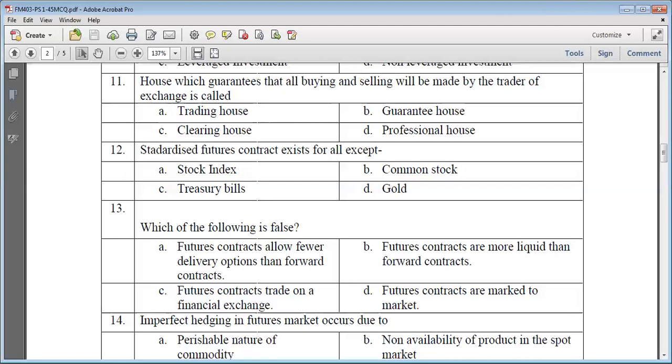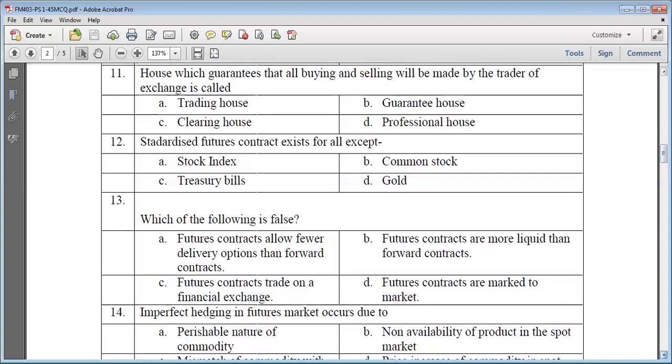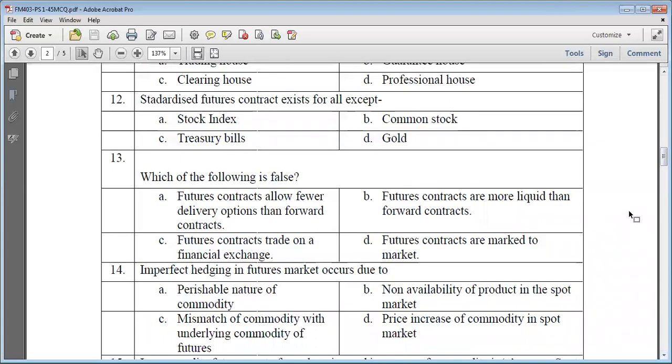Now we are moving to question number 13. Which of the following is false? Means not true. Futures contract allow fewer delivery options than forward contract. This is not correct. The forward contract you can settle with differential or you can buy and sell or transact the underlying asset. In futures contract, also these two options are open to you. So futures contract allow fewer delivery options is not correct.